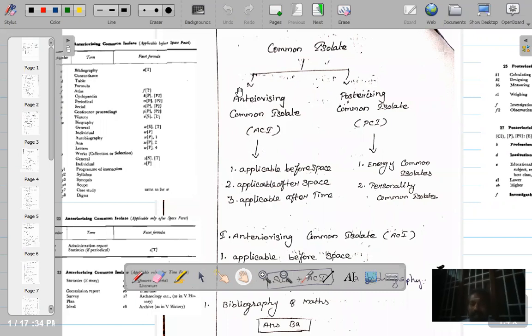There is no need to have any connecting symbol between the ACI and the class number. But when you are attaching a PCI, a posteriorizing common isolate, to a particular class number, then you should have a connecting symbol, a symbol that differentiates this PCI from the class number.